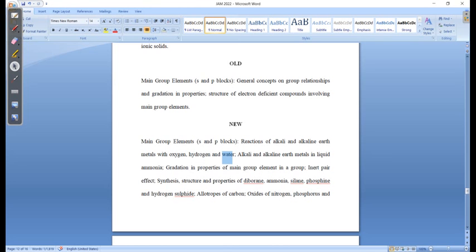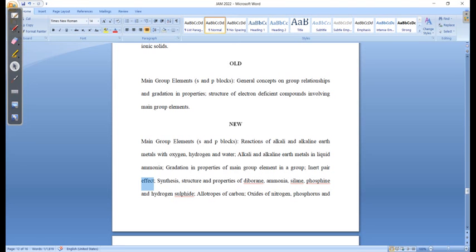And then non-aqueous solvents are a very important topic. Liquid ammonia is basically a non-aqueous solvent, and they may ask a question on alkali and alkaline earth metals in liquid ammonia. This is something very important. And then the inert pair effect is very important. See, for the +2 and +4 oxidation states of a certain metal, which would be more stable and which would not. Based on the inert pair effect, you can learn these things.